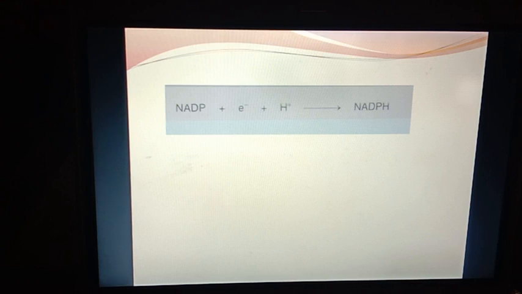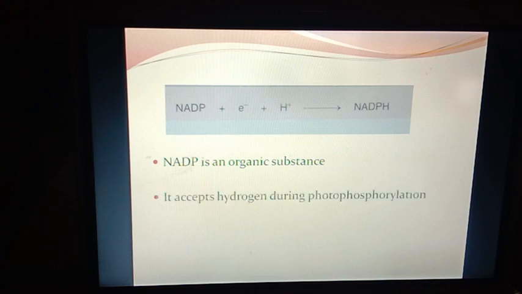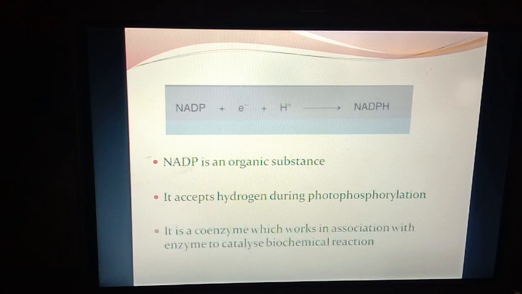NADP, where electrons will be utilized to combine the hydrogen ions, and it will form NADPH. That is the reducing part. NADP is an organic substance and it accepts hydrogen during the photophosphorylation. It is a coenzyme which works in association with an enzyme to catalyze a biochemical reaction.